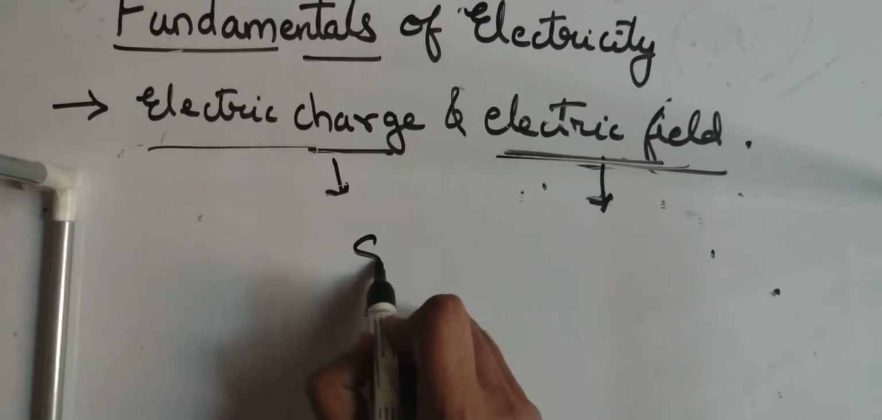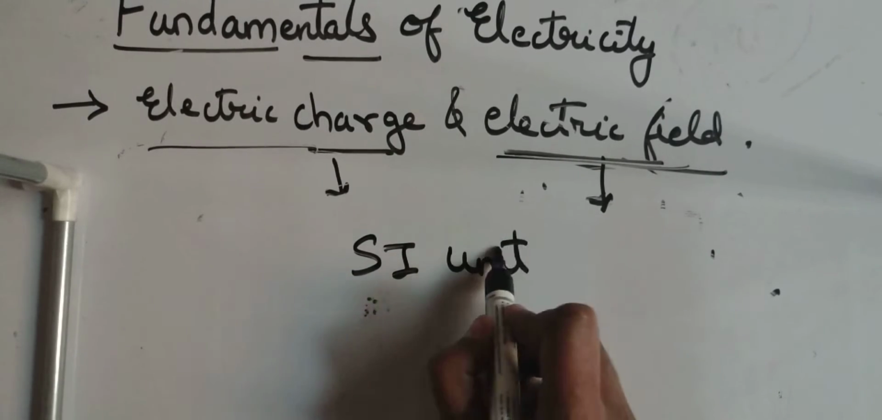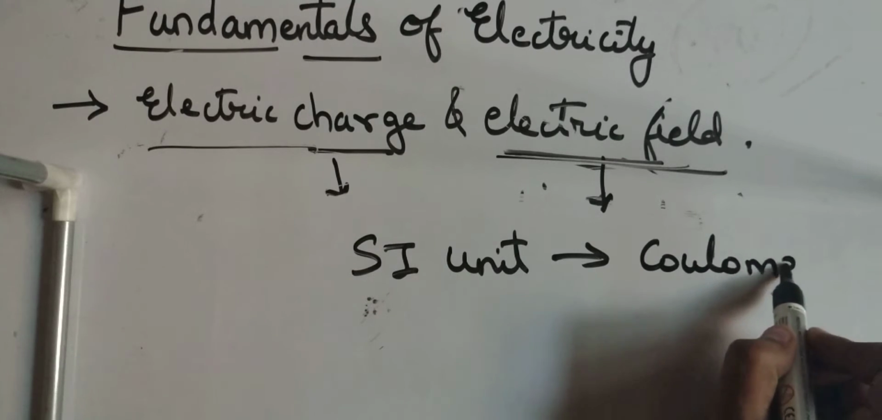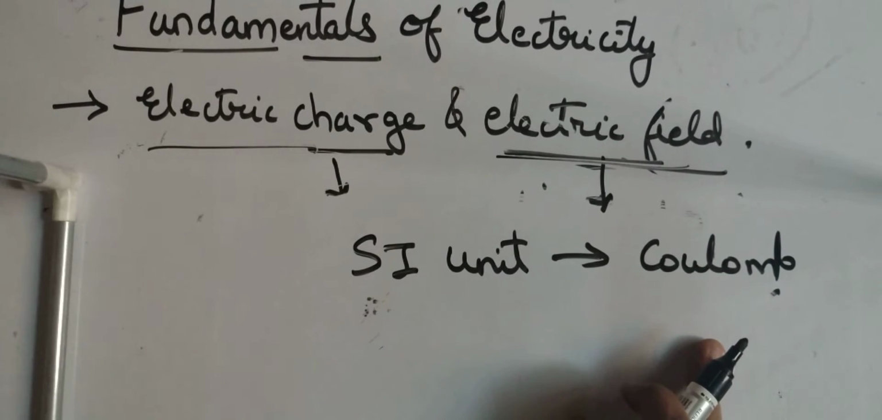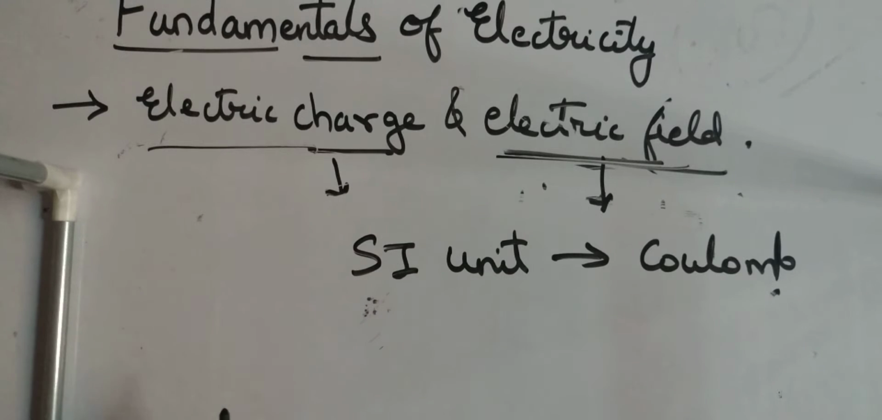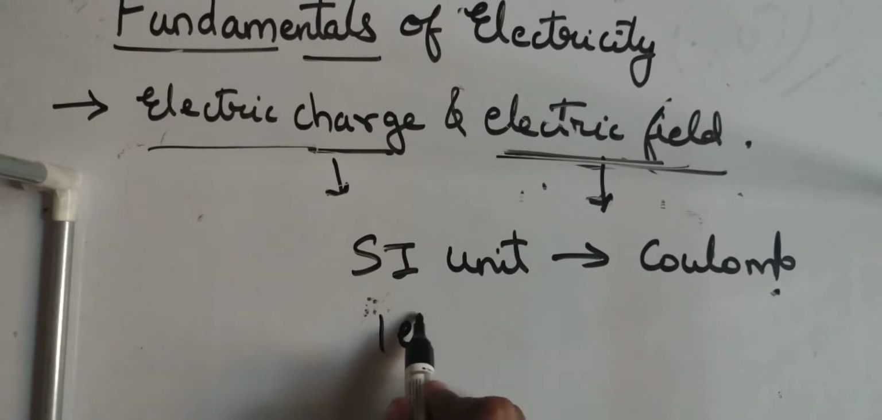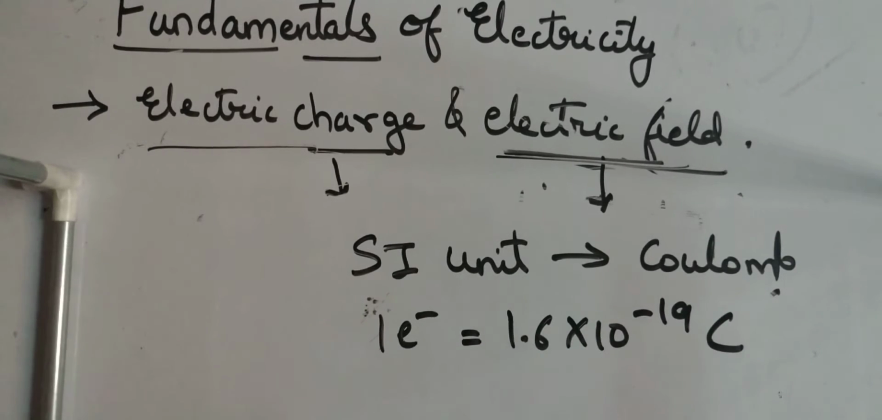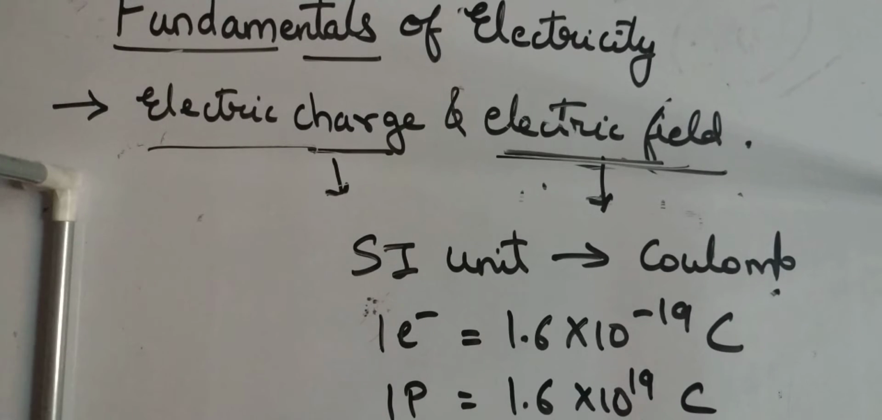The SI unit of electric charge is coulomb. So what is the unit charge of an electron? The charge of an electron is 1.6 into 10 raised to minus 19 coulomb. Why minus? Because electrons are negatively charged particles, whereas one proton will always contain 1.6 into 10 raised to positive 19 coulomb, meaning it will have a positive impact. Are you following it?